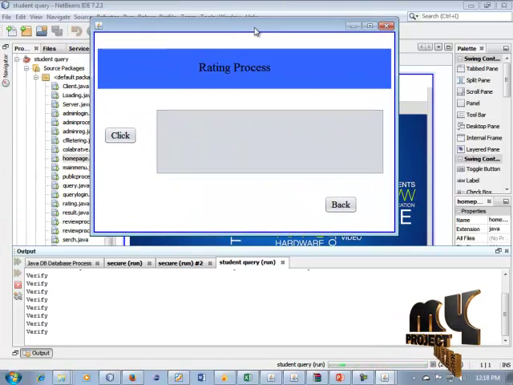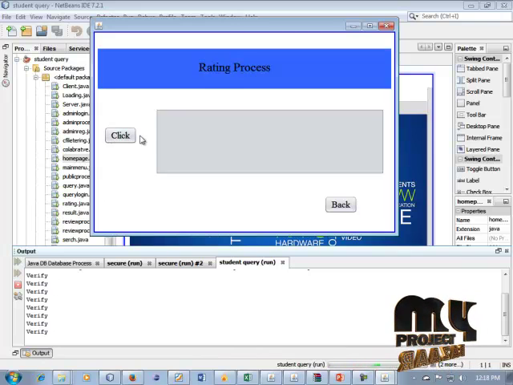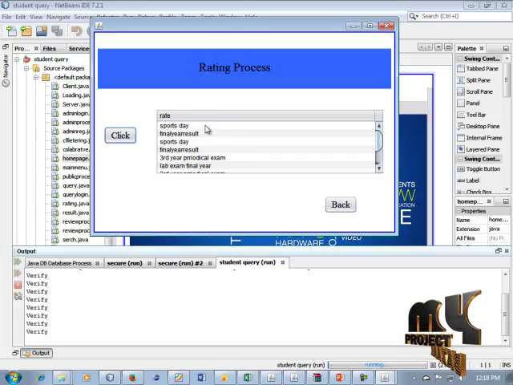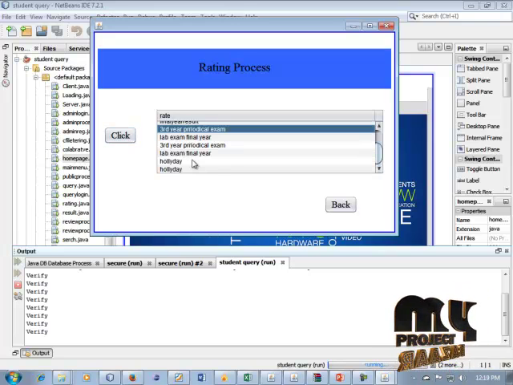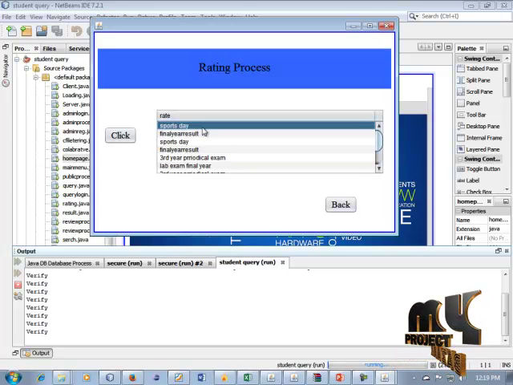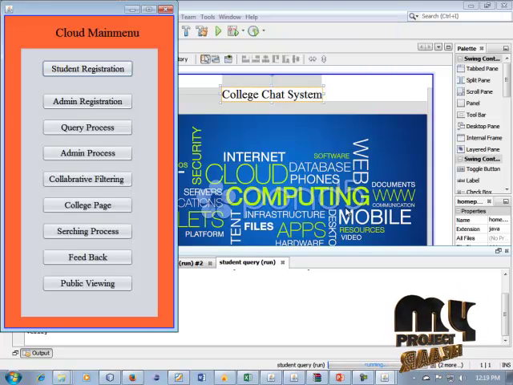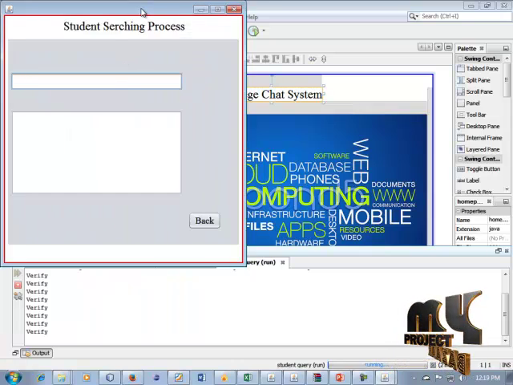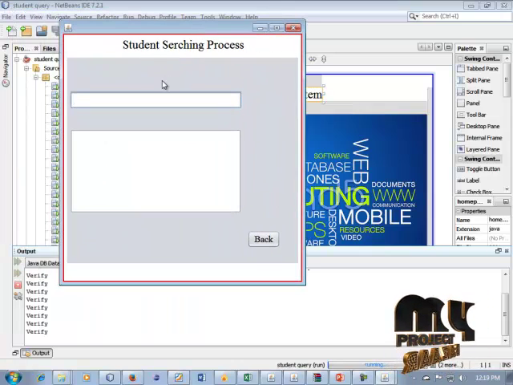Okay, successfully logged in, and the verification code can be displayed. So click this button. Okay, the top 5 ratings can be displayed: sports day, final result, sports day. Our top 5 details can be displayed in this. The student can visit our college website. So click this back button and the searching process. The student can search for related information.